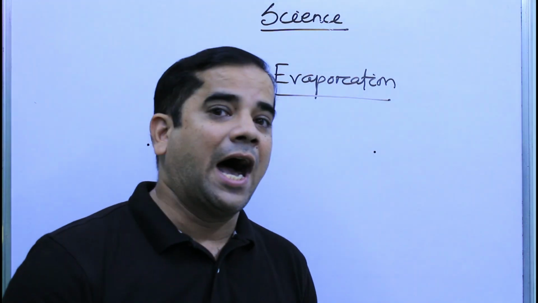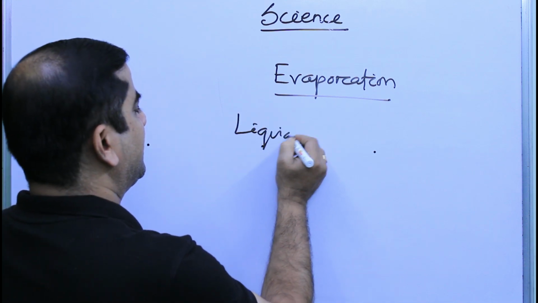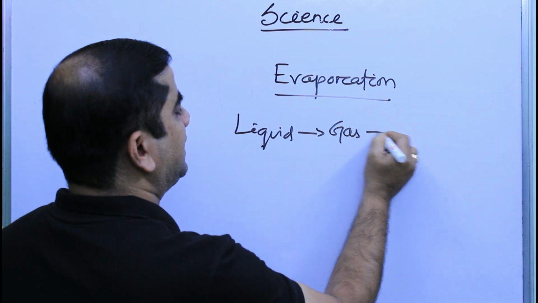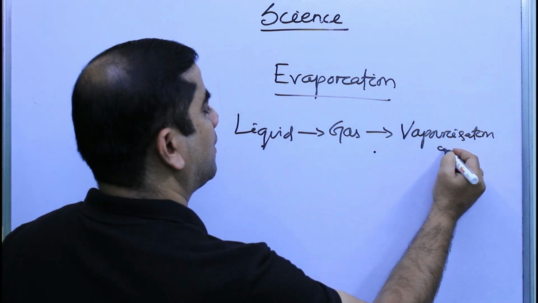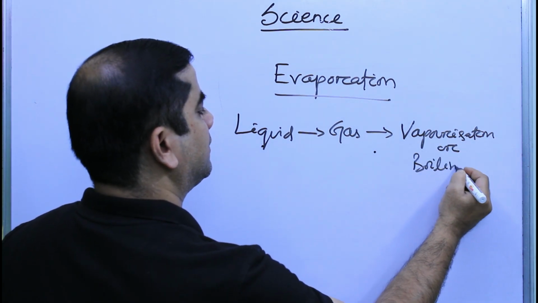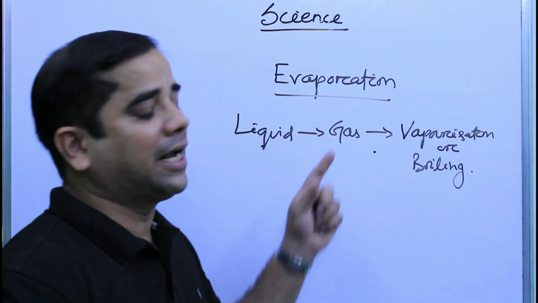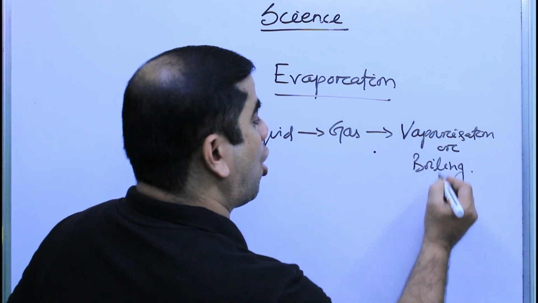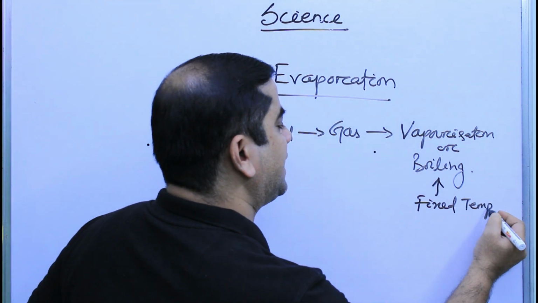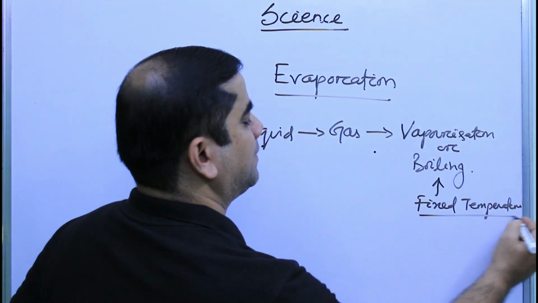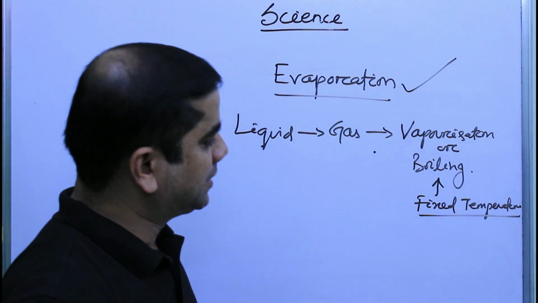Okay, students, as you have discussed now, the state change from liquid to gas is called evaporation or boiling. In evaporation also, the state change happens from liquid to gas. So what is the difference? Boiling happens at a fixed temperature. But evaporation can happen at any temperature.